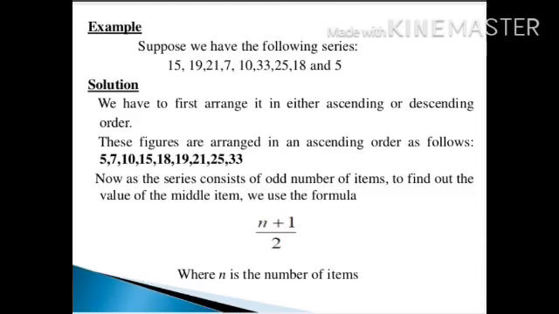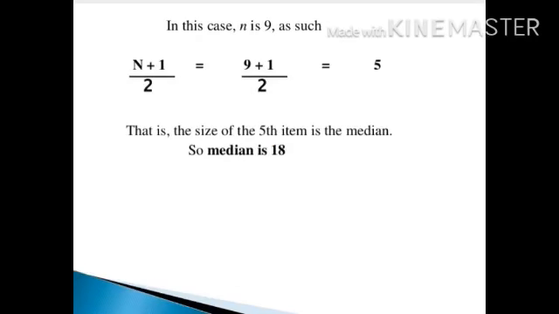As you got the median position as 5, you will be taking the fifth number of the series. Fifth number of the series means the series which you have arranged in ascending order. So you will take the fifth number from the ascending order. When you see this, the fifth number is 18. So you should write the median is 18. I am sure this is very clear to you.